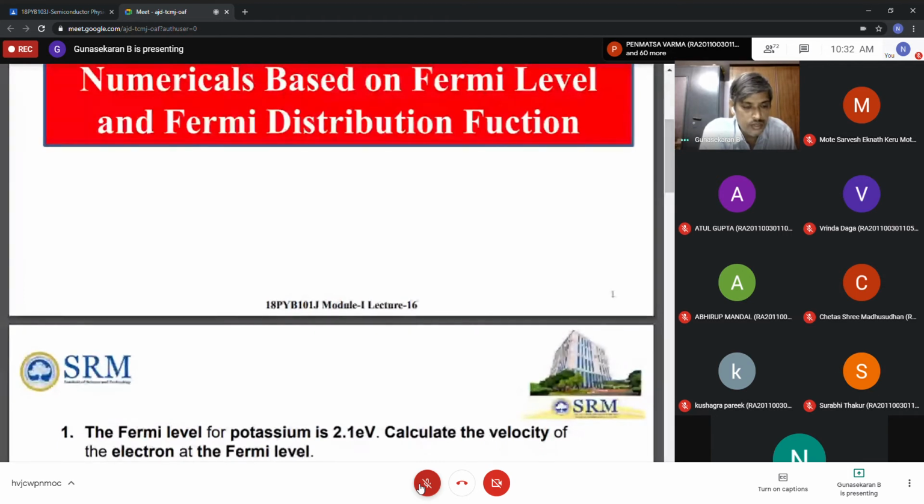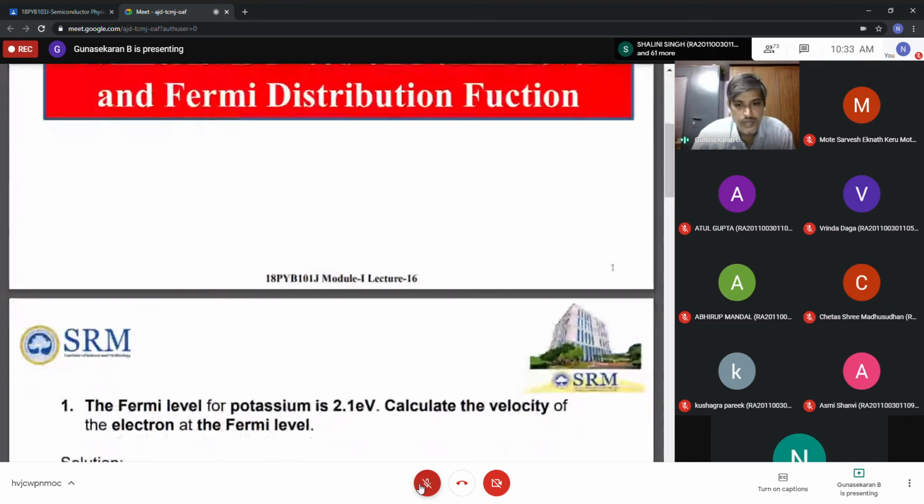Sir, E equals half m v square. Why? Because that comes from the definition. What does the definition say? The Fermi energy is the maximum value of kinetic energy, the maximum kinetic energy electrons can have at 0 Kelvin temperature. You say that is the Fermi energy. Is it correct? Yes. I think last class you defined the Fermi energy, so that is the reason. Okay, what she is telling is correct.